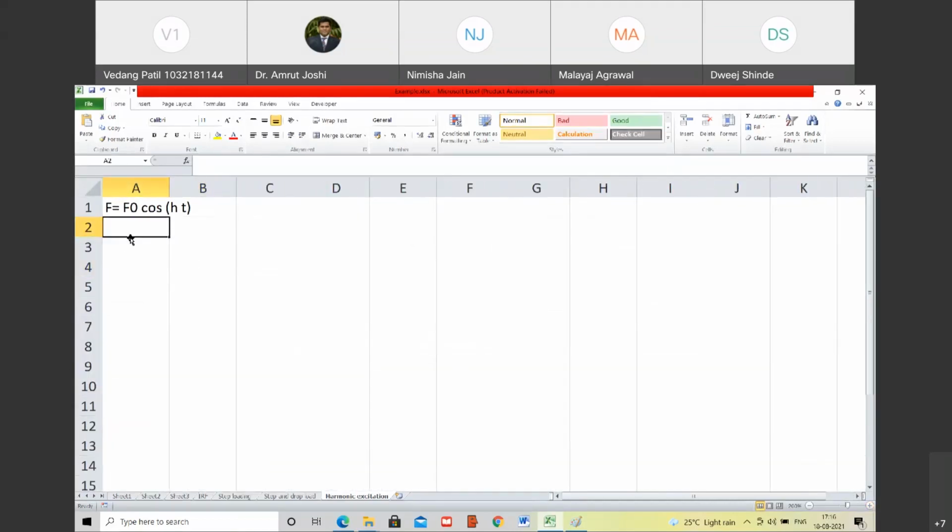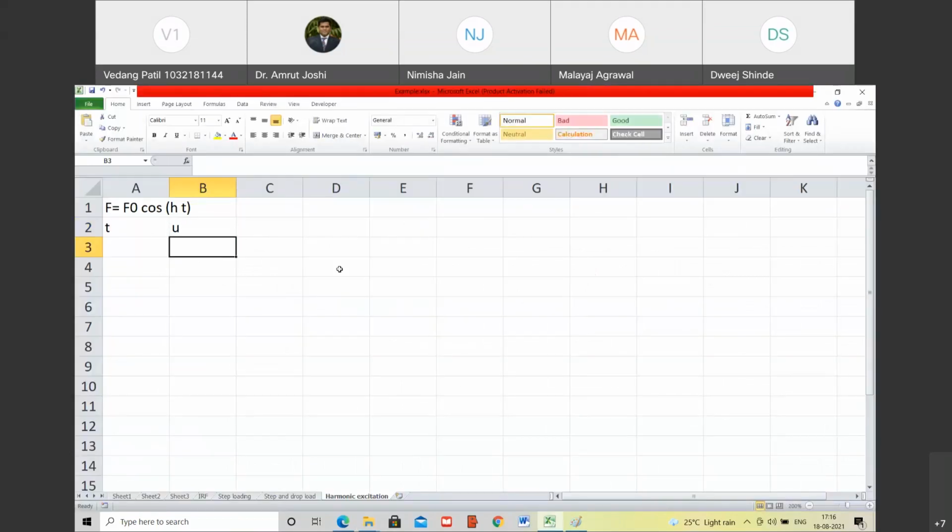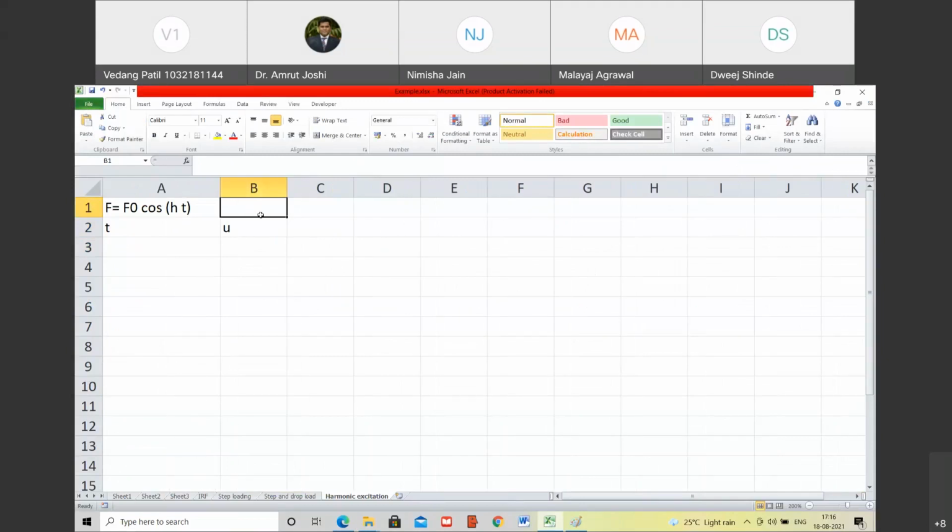So what is the first step? First step is we are going to write down t. What is the second step? Second step में we are going to write down u of t. Are you with me? Yes, sir. And in the first step, h is equal to 10% of omega.